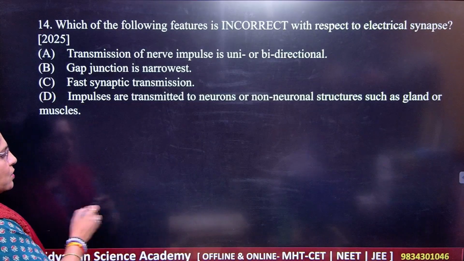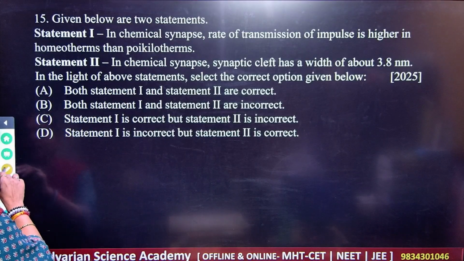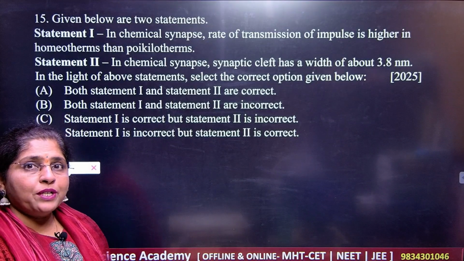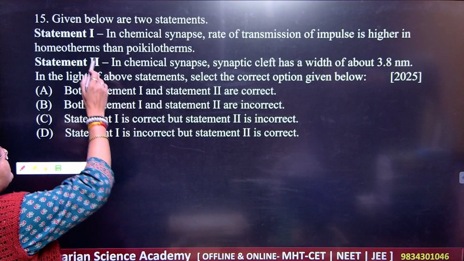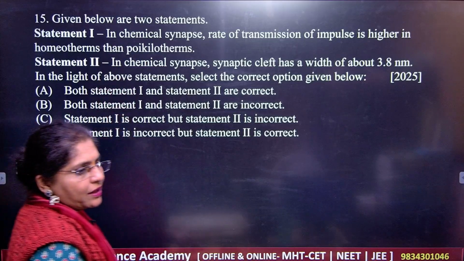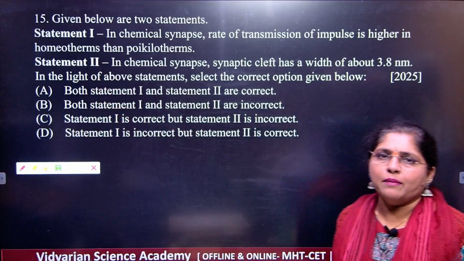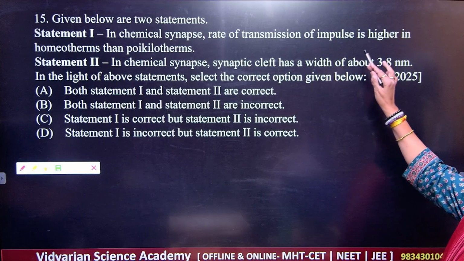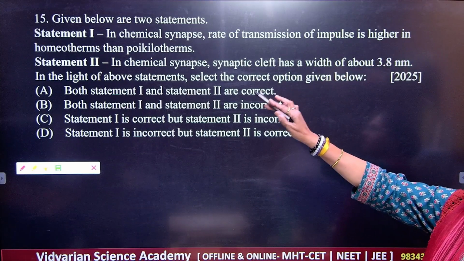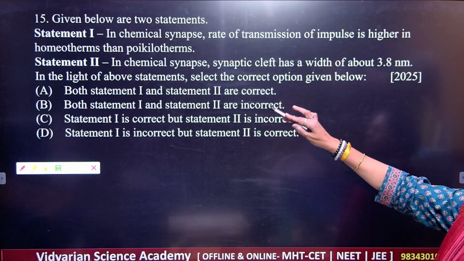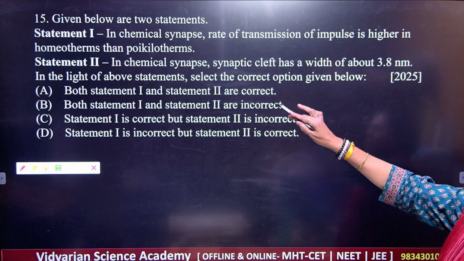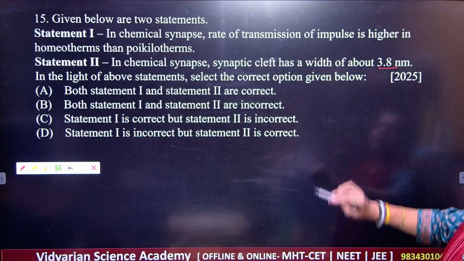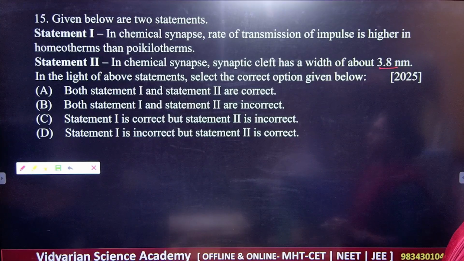Please note down all the answers perfectly. Now the statements. For statements also, read word to word. Statement number 1: in chemical synapse, the rate of transmission of impulse is higher in homeotherms than poikilotherms. Statement number 2: in chemical synapse, the synaptic cleft has a width of about 3.8 nanometers.